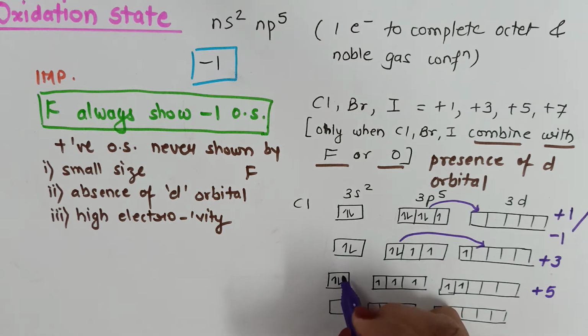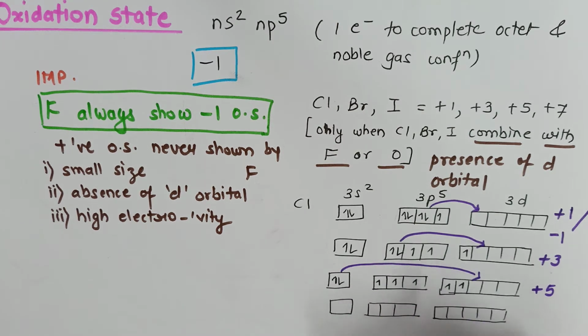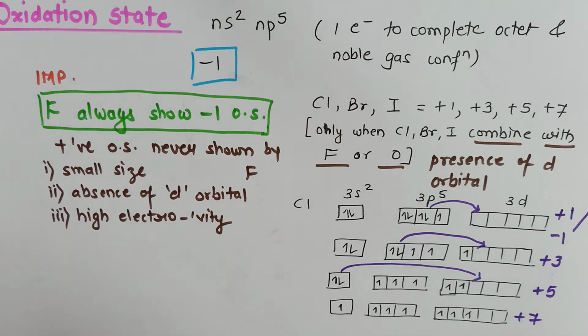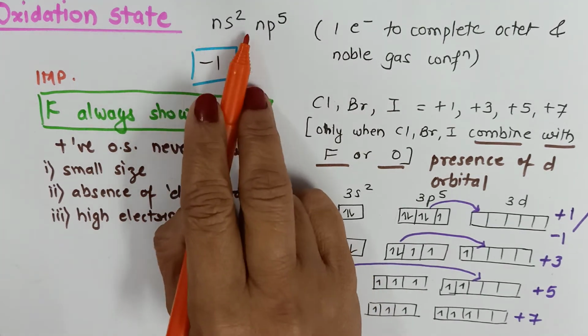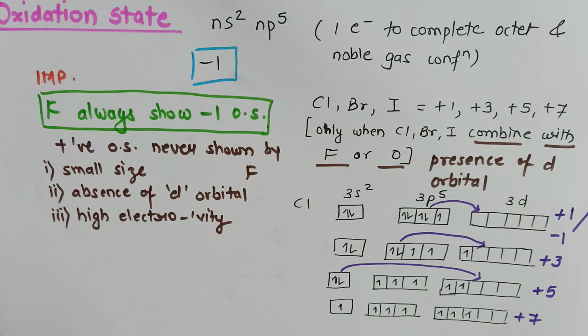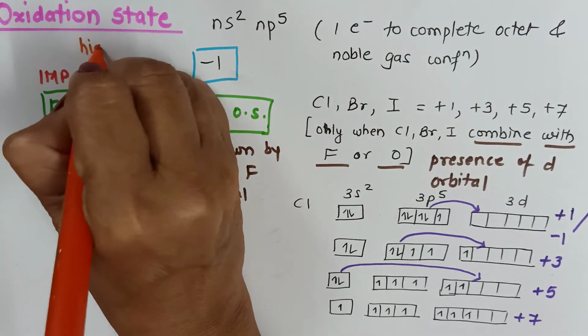One more electron can be transferred from 3s to 3d. So now in total there will be 7 unpaired electrons, and these 7 unpaired electrons are responsible for +7 oxidation state of chlorine.